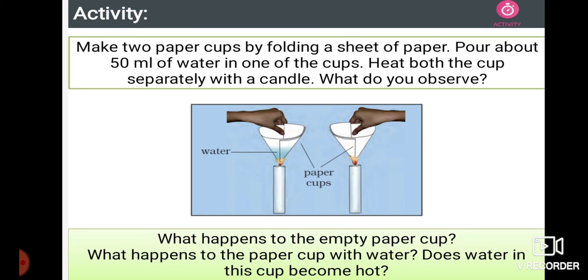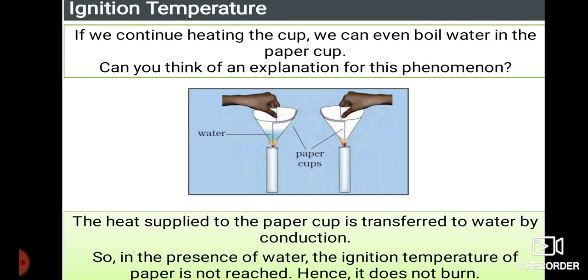Students, here we have an activity. You can see in the first picture a paper cup which is filled with water. And in the second one, paper cups, what happened? There is no water. So they are asking, we have to take these paper cups and fill them with water. After we burn, what happens to the paper? They are asking what happens to the paper cup with the water. Does the water in the paper cup become hot? Yes. If we continue heating the cup, we can even boil water in the paper cup. Can you think of an explanation for this phenomenon?